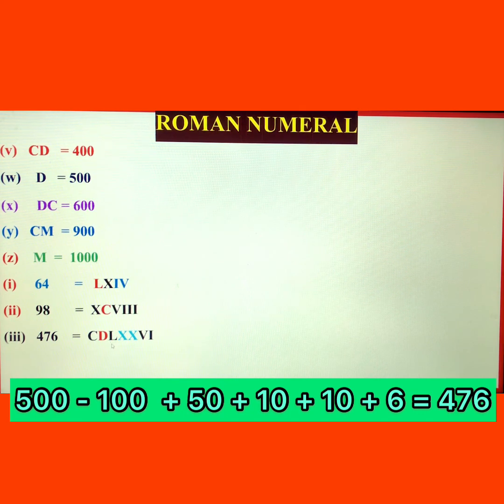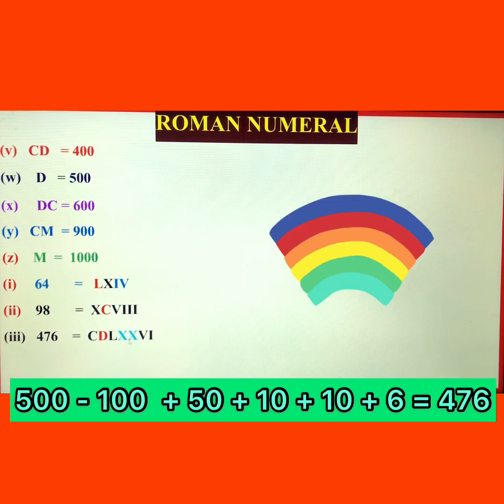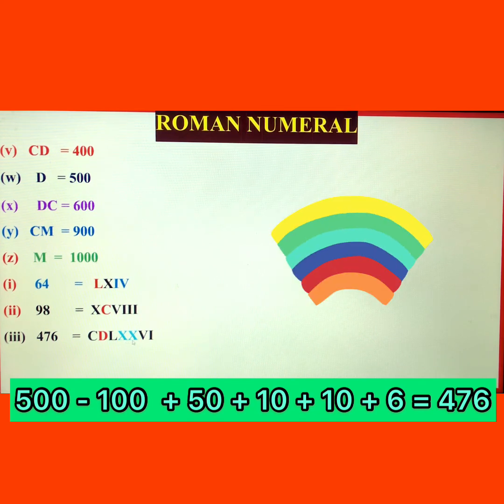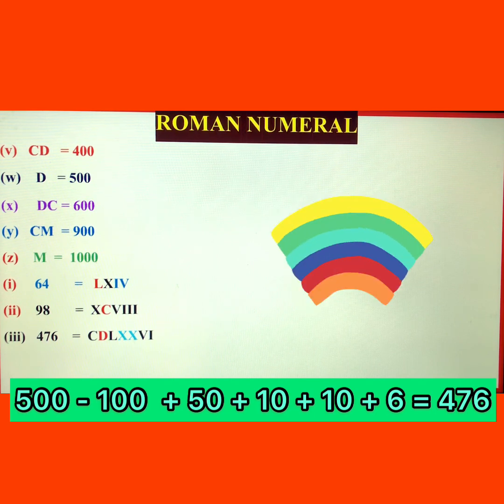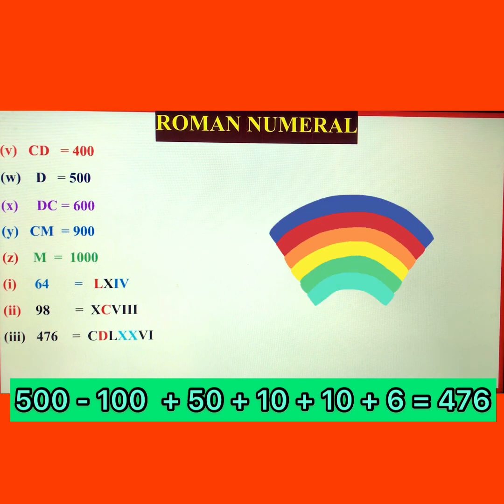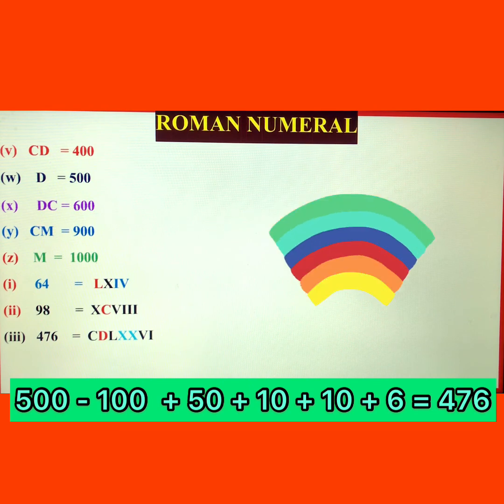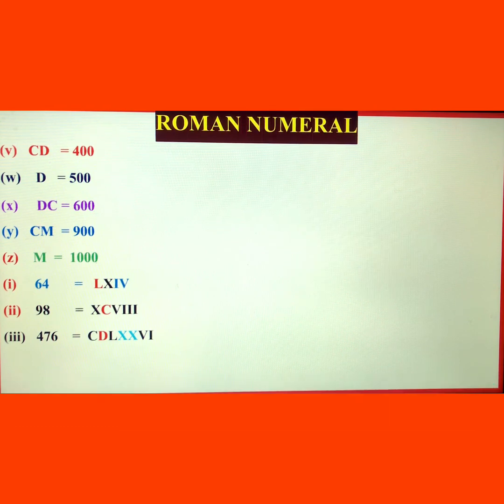So how can you write 26? You know the symbol of 10. So this is X. Now how much is it? 460. Write one more X. So this is 460 plus 10, 470. And now the next requirement is 6. So you will write the symbol of 6, that is VI. So this is 476 in the Roman numeral.